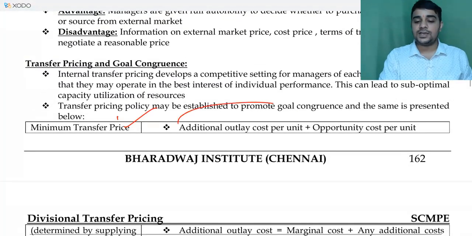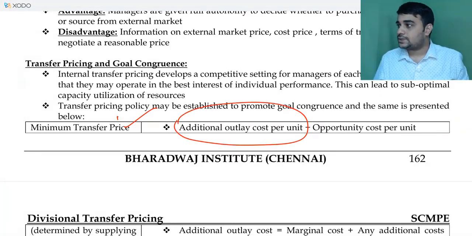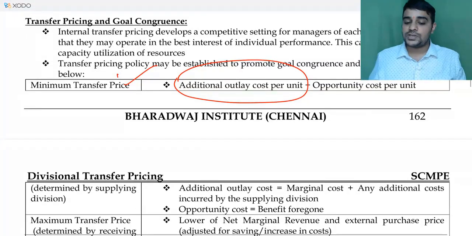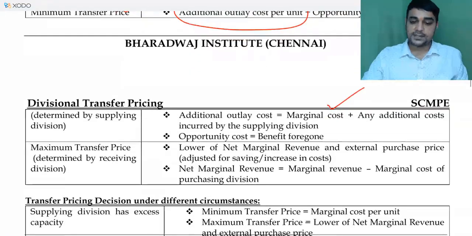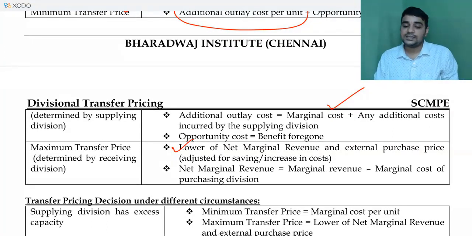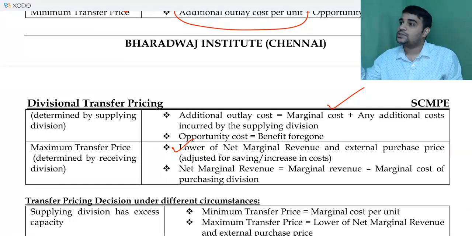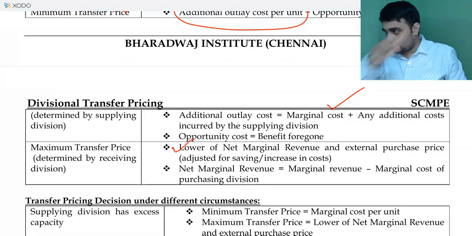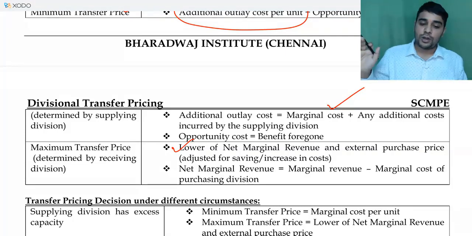Minimum transfer price is additional outlay. What are additional outlays? Variable cost or marginal cost plus opportunity cost. Additional outlays defined: marginal cost plus any additional cost incurred by the supplying division. Maximum transfer price is the lower of net marginal revenue and external purchase price adjusted for saving or increase in cost. What is net marginal revenue? The external selling price minus further processing cost is technically called NMR if it's a constant selling price. If you have a differential selling price, we call it NMR at optimum level by incremental units. I'll talk about this later.